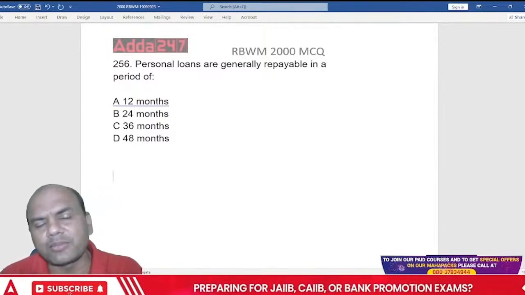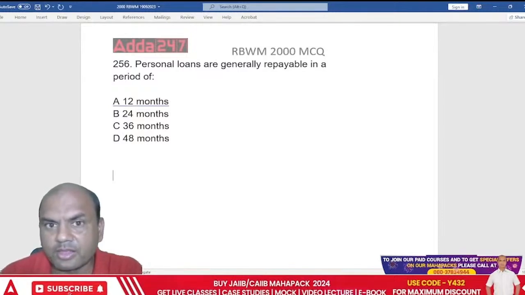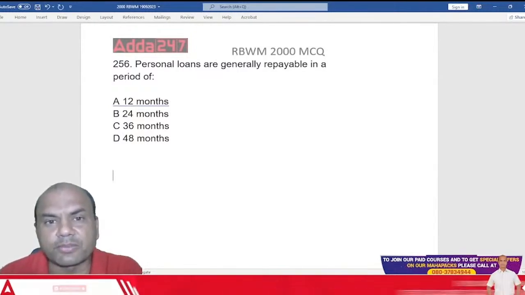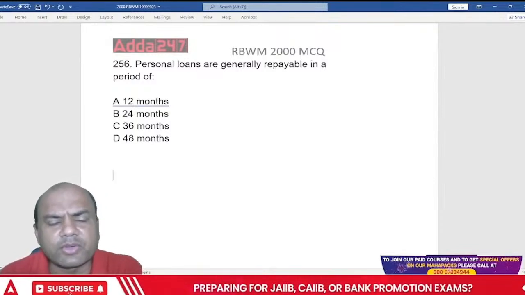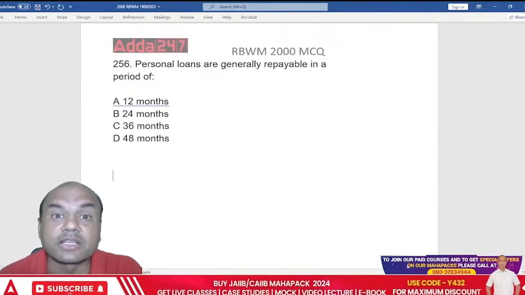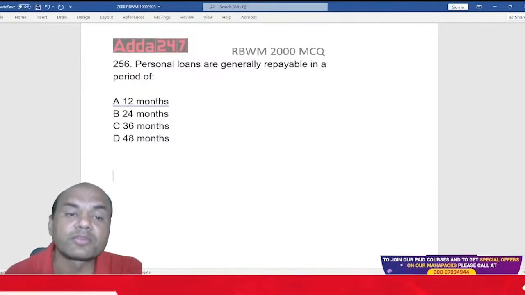Now, any bank can give the personal loans for 5 years also. Maximum loans allowed for the banks are 10 years, right? So, some bank can say that, okay, I'll give it for 10 years. That's not an issue. But generally, 90% banks, how long do they give these PLs?